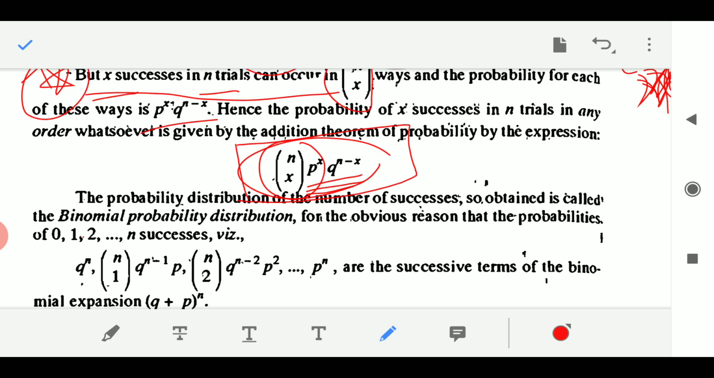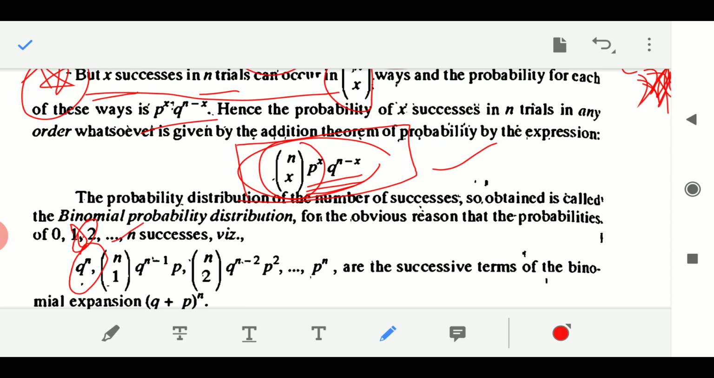What is NC0? It is 1. What is P to the power 0? It is again 1, Q to the power N. So hence I will get Q to the power N. I am generating the sequence now. Next will be the one success case. So put X is equals to 1 in this expression again. It will be NC1.